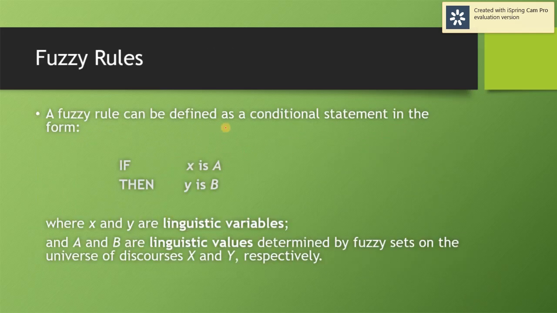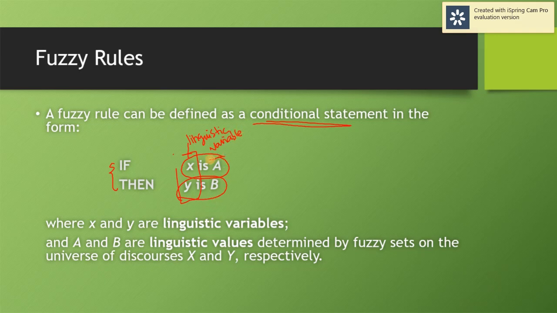In fuzzy rule, a fuzzy rule can be defined as a conditional statement in this if-then form. If x is A, then y is B. So what does x represent here? x here is a linguistic variable.